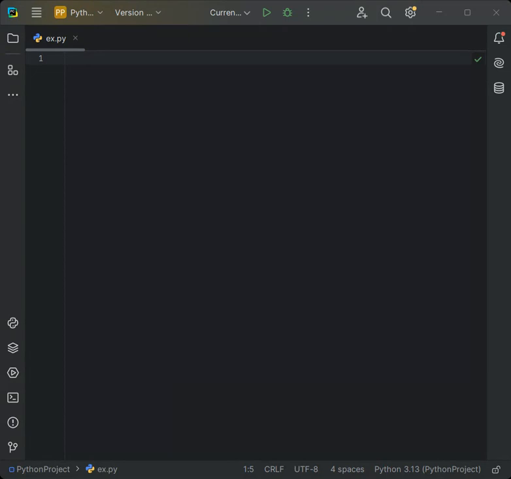So here we have to see the first Python program, which is print hello world. Here the compiler we are using is PyCharm. Now we execute this program.